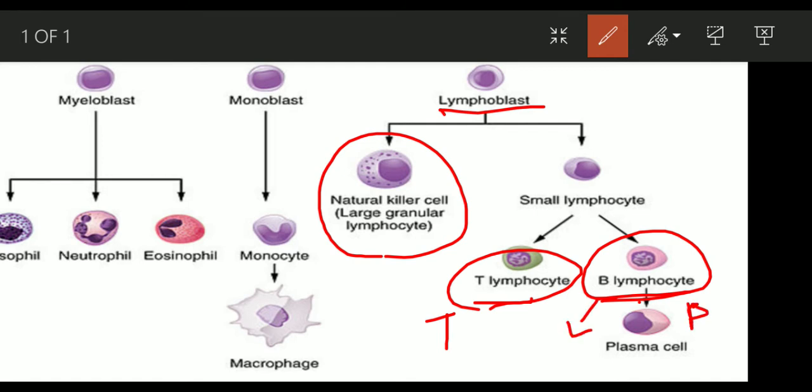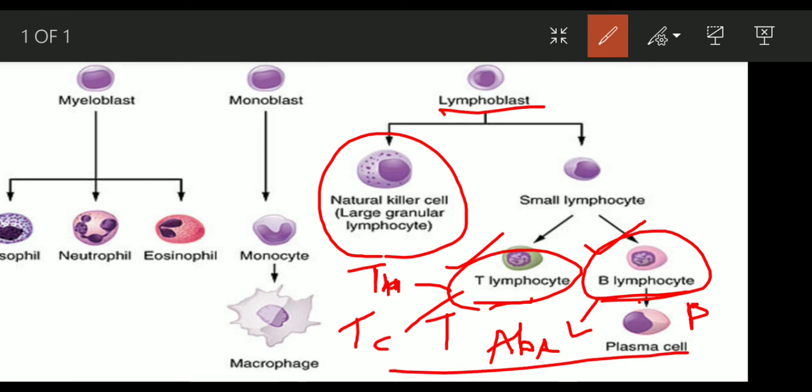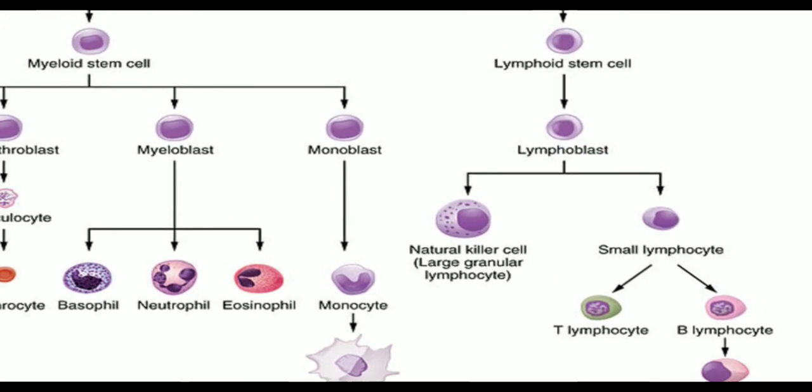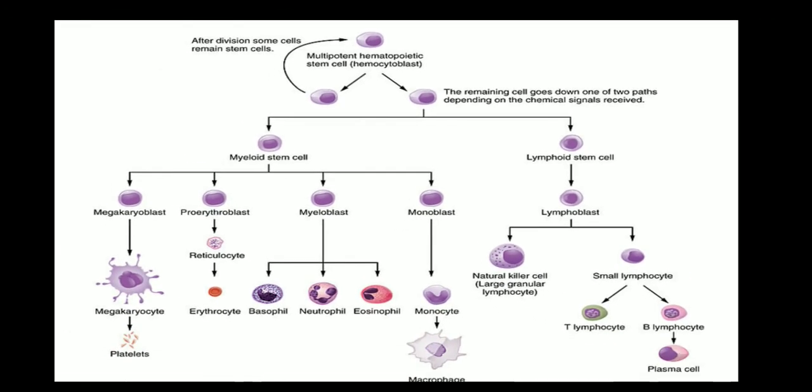The B cells give rise to plasma cells, which are capable of producing antibodies, and the T cells in turn can give rise to T helper cells and T cytotoxic cells. So these T cells and B cells form the most important component of specific immunity or the adaptive immunity. So these are the different cells that are a part of the immune system.